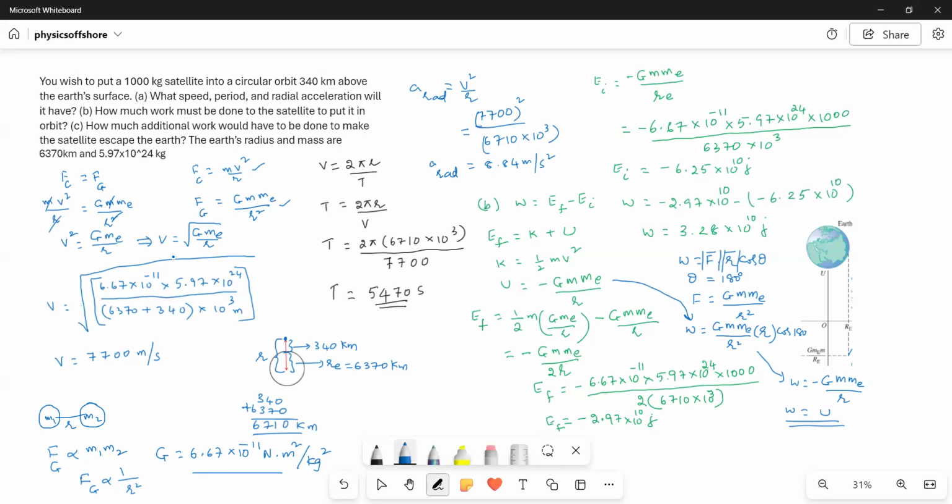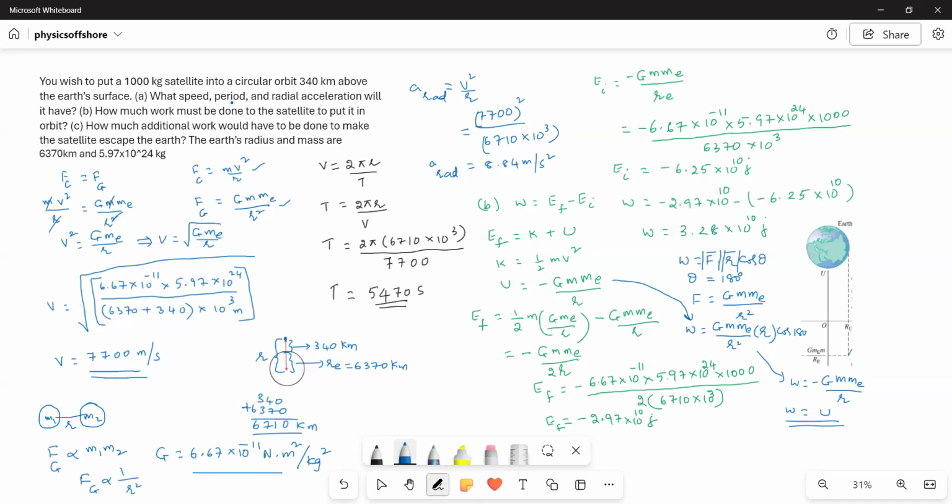From that, we get v is equal to the square root of G ME by R, where ME is the mass of the Earth, R is the distance between the satellite and the center of the Earth, and G is the gravitational constant. Plugging in the values, we get v is equal to 7,700 meters per second. So this is one answer: the speed.